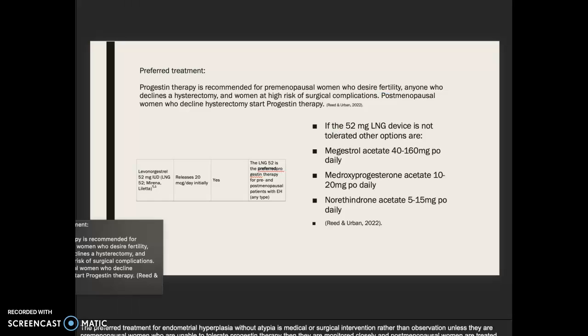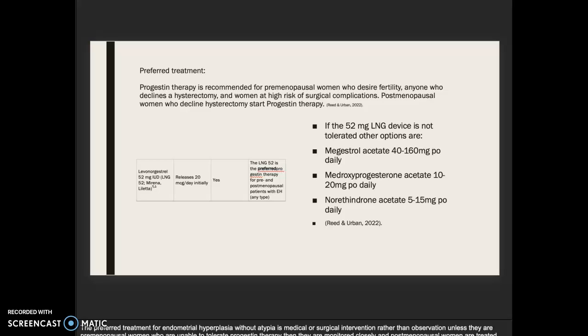The preferred treatment, progesterone therapy, is recommended for premenopausal women who desire fertility, anyone who declines a hysterectomy, and women at high risk of surgical complications. Postmenopausal women who decline hysterectomy start progestin therapy. The first line recommendation is the LNG IUD, such as the Mirena, releases 20 micrograms daily initially. For pre- and postmenopausal patients with EH.